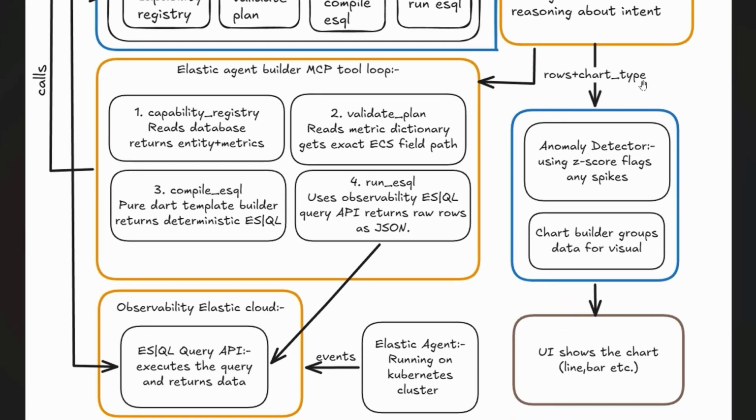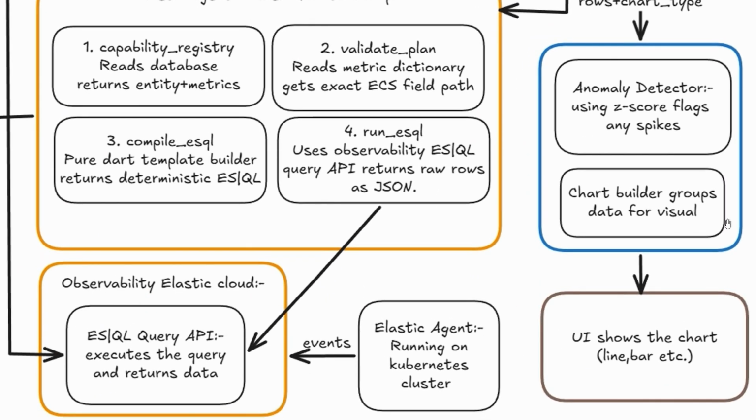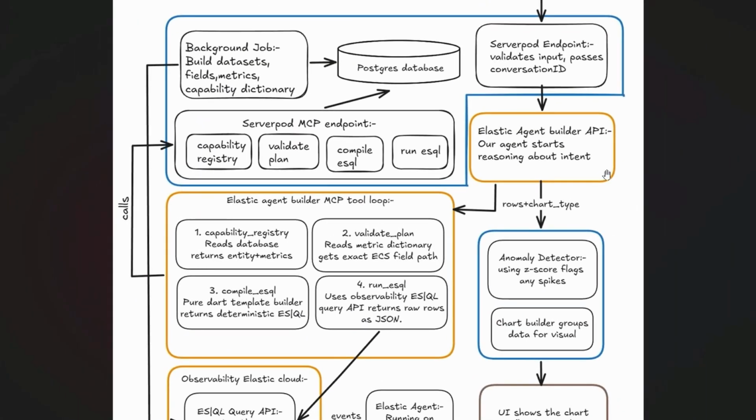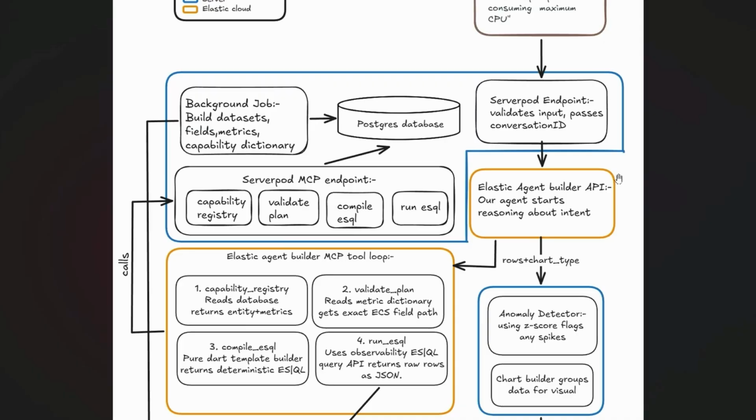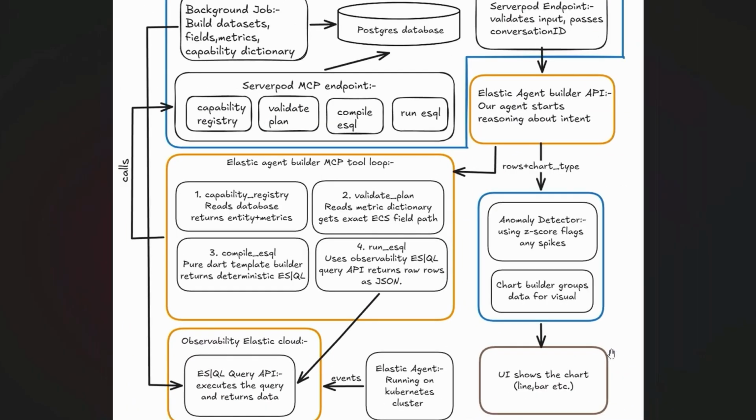After that, it runs anomaly detection logic, and then it shows the UI. The UI shows the appropriate chart, which can be a line chart or a bar chart. That is how it works, basically converting a user query into specific visuals that are generated dynamically based on what the user asked for. This uses Elastic Agent Builder.